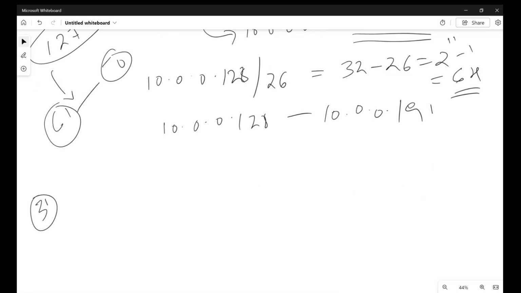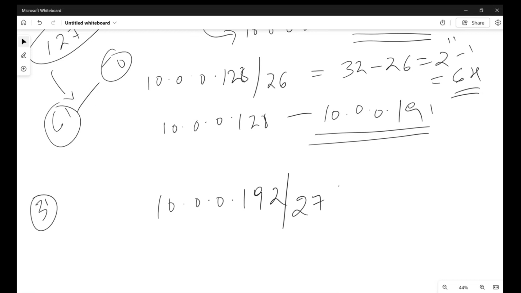So further, I'll take the last one, which is 10.0.0.192/27. 32 minus 27, you can do this calculation. Based on that, you can work it out. It will give you 31 IP addresses.